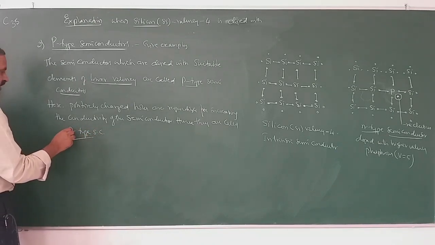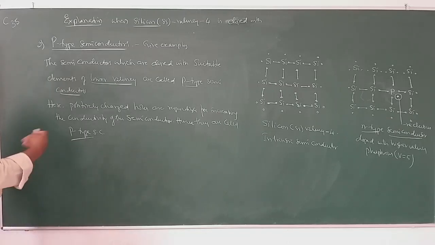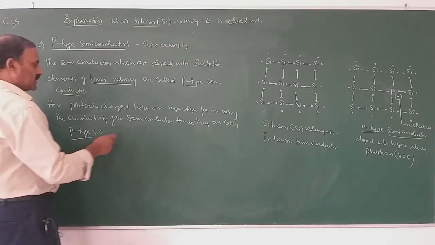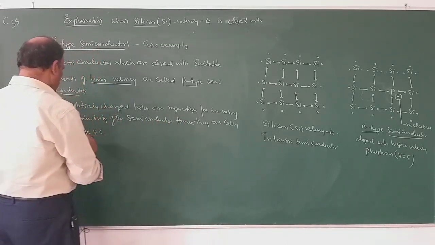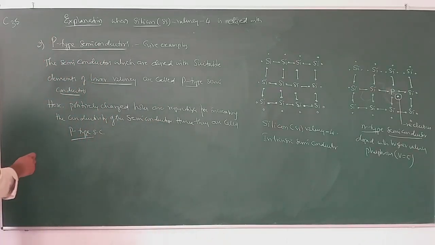P-type means positively charged holes are responsible for increasing the conductivity. Therefore, they are called p-type semiconductors.